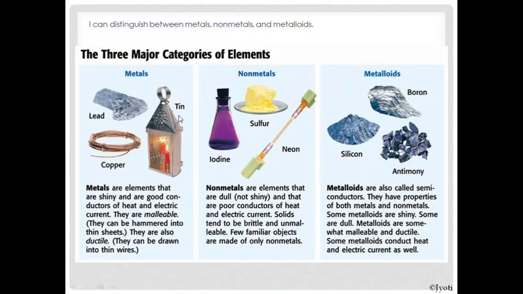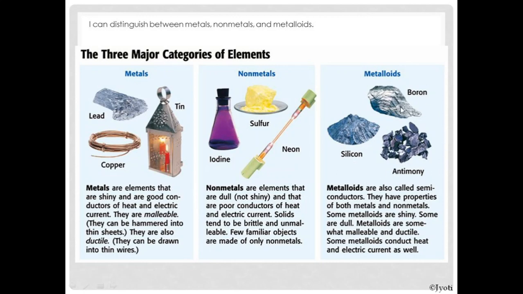So here you can see some examples of metals, non-metals and metalloids. Here lead, tin, copper. So these are metals. Here non-metals are sulfur, neon, iodine. Okay. Here the description of non-metals is there. Here the description of metals is there. And metalloids. So metalloids are boron, silicon, antimony. Okay. So they are also called semiconductors.